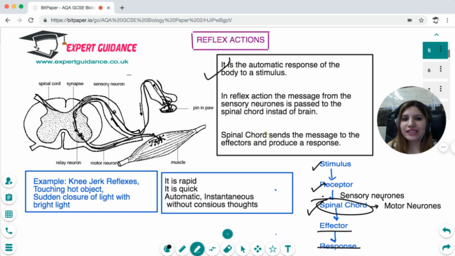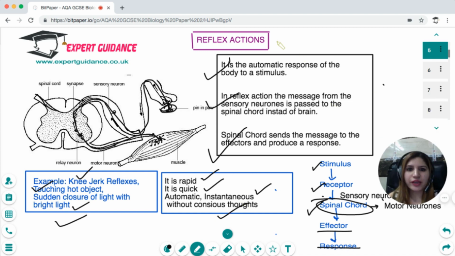In reflex action, the message from the sensory neuron is passed to the spinal cord instead of the brain. The spinal cord sends the message to the effectors and produces a response. Examples are knee-jerk reflexes, touching hot objects, and sudden closure of the eyelids with bright light. The advantages of the reflex action are that it is rapid, quick, automated, instantaneous, without any conscious thought. Okay, so I hope this concept of reflex action, how it works, and the advantages are clear to you.